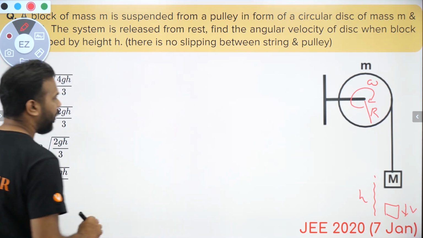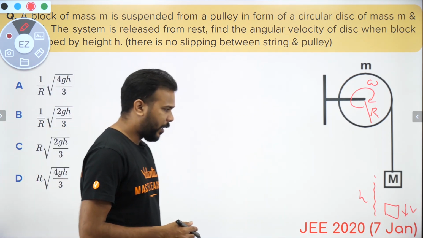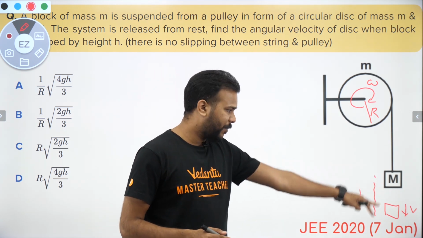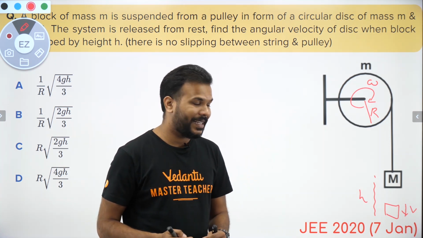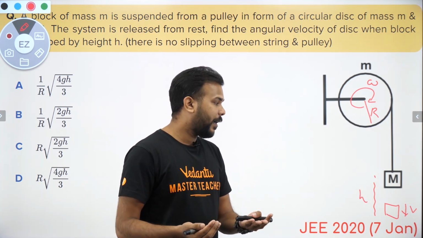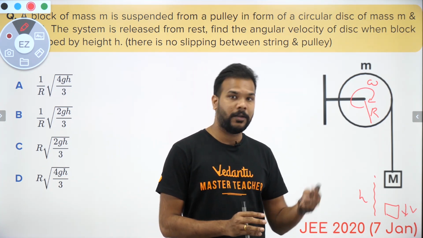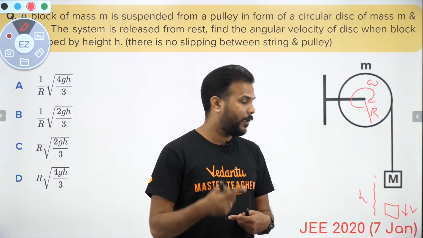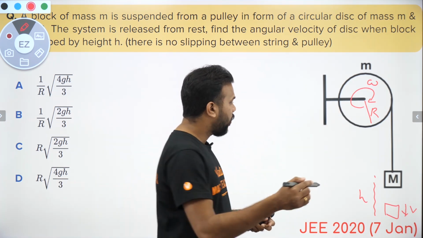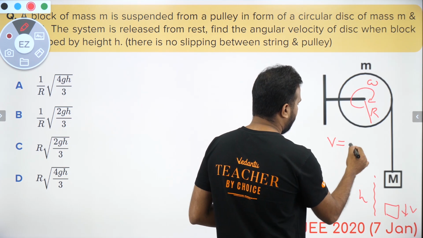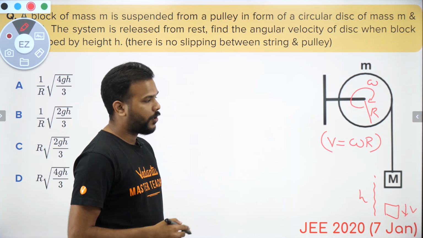Let's go forward and try to simplify this. The question is asking about the angular velocity. If the block is coming down by a height h, its potential energy must be decreasing, so certainly the kinetic energy must be increasing. But kinetic energy will not only increase for the block; the pulley is also rotating along with that, and since no slipping is happening, it is also gaining kinetic energy, with v equal to omega r, because there is no slipping of the string over the pulley.